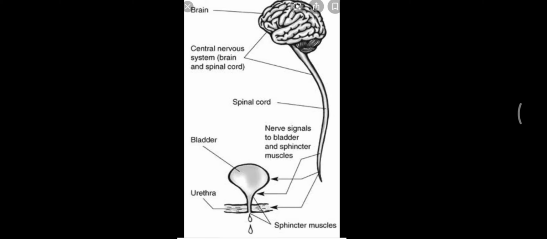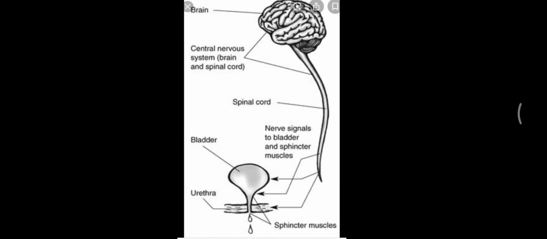This complete process of release of urine from the body is called micturition, and the neural mechanism which is responsible for this is called the micturition reflex. So here in the figure also you can see that when the bladder is getting filled, the signals are sent to the brain.